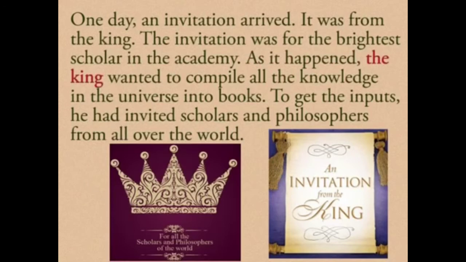Why did the king invite the brightest scholar in the academy? As it happened, the king wanted to compile all the knowledge in the universe into books. Compile means to put together. So the king wanted to collect all the knowledge in the universe into books, and so he invited the brightest scholar in the academy.